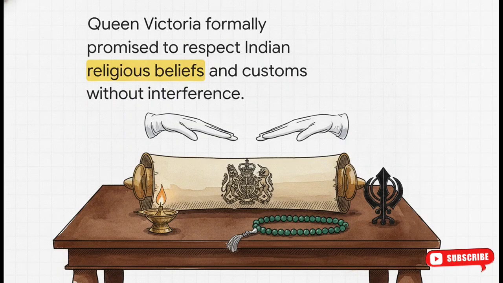Queen Victoria's proclamation made a formal promise to protect the religious beliefs, ancient customs, and honor of the Indian people without forced interference. The British finally understood that messing with deeply held traditions was a step too far, which led to a long policy of cautious appeasement.